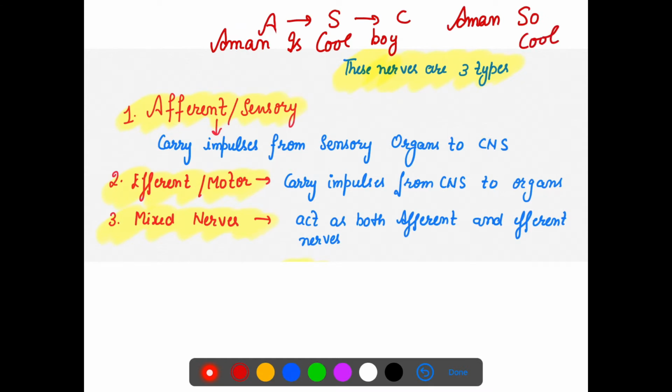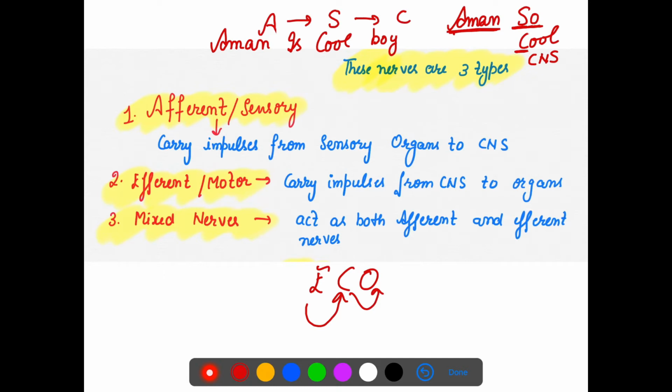So that means afferent nerves carry impulses from sensory organs to the CNS, and the efferent is very easy, that is echo. Efferent means from the CNS to organs, right? So, Aman is so cool. That will be your afferent nerves.